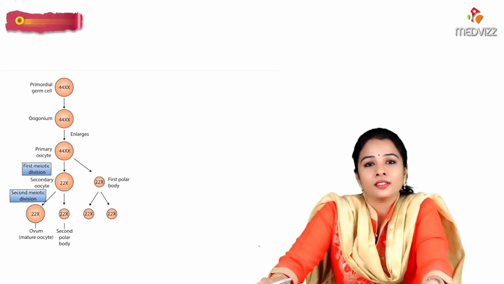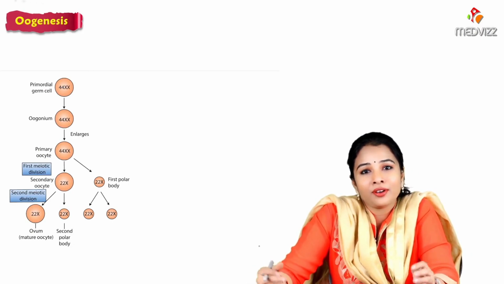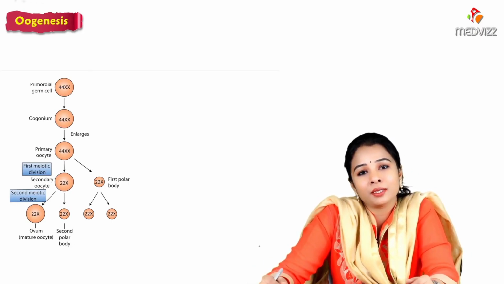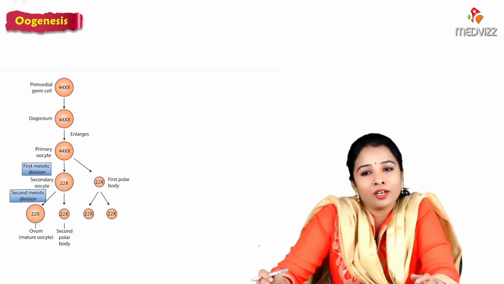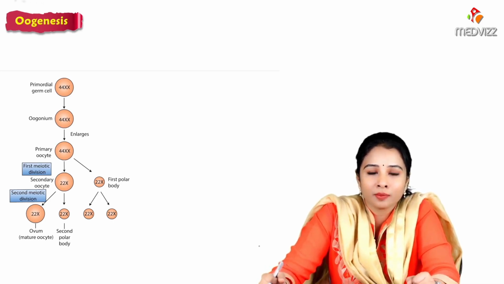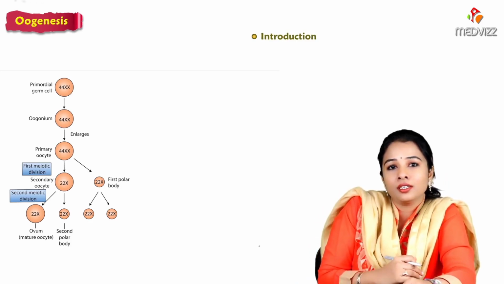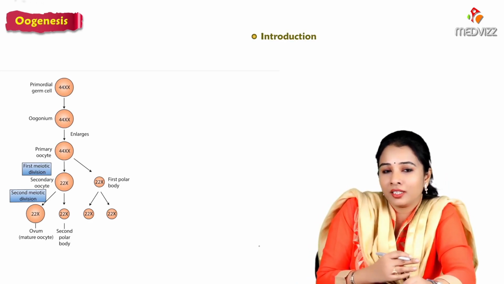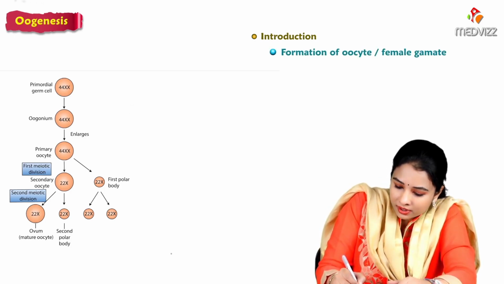So dear students, continuing with the first stage of embryology, we learnt in the previous session about spermatogenesis, the development of sperms. Today we are going to see gametogenesis in females, the formation of the oocyte, called oogenesis.